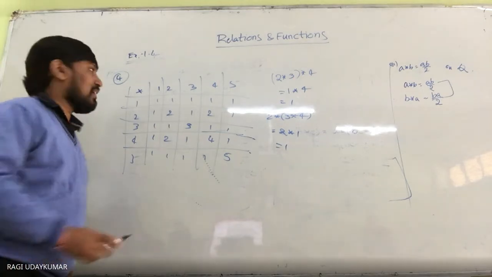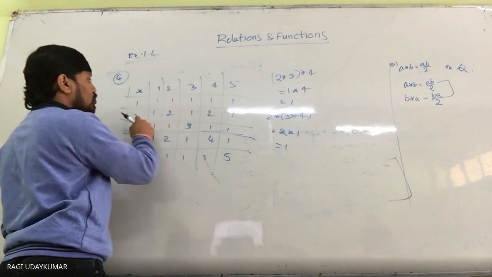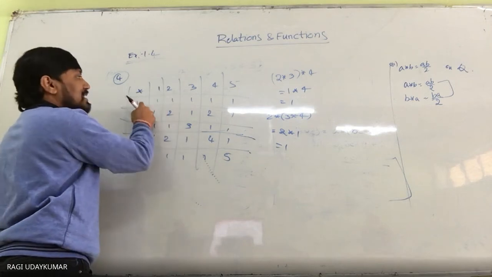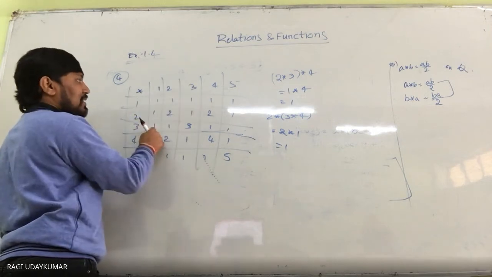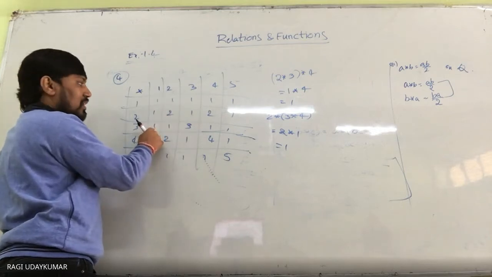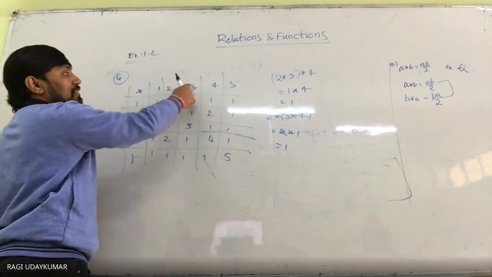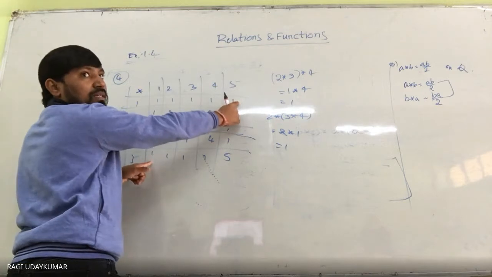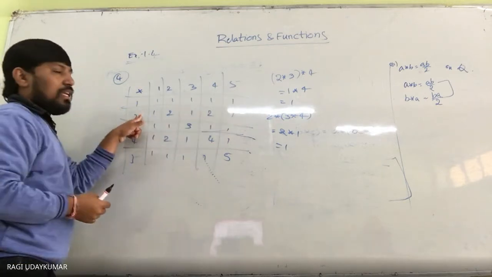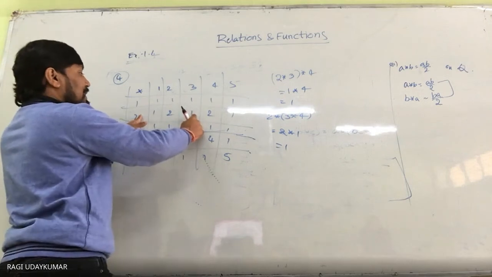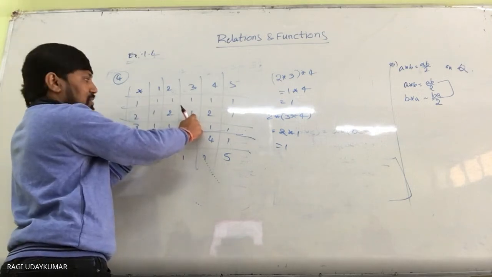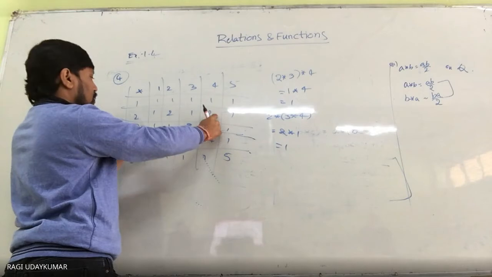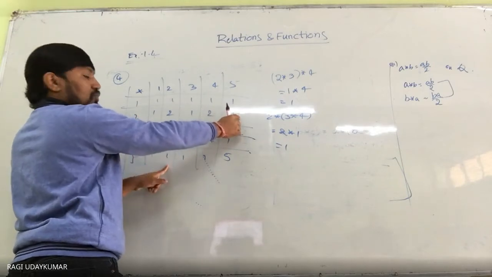How do you identify? 1 star 2 and 2 star 1 are the same. 1 star 3 and 3 star 1 are the same. 1 star 4 and 4 star 1 are the same. 2 star 3 and 3 star 2 are the same, 2 star 4 and 4 star 2, 2 star 5 and 5 star 2 are the same.